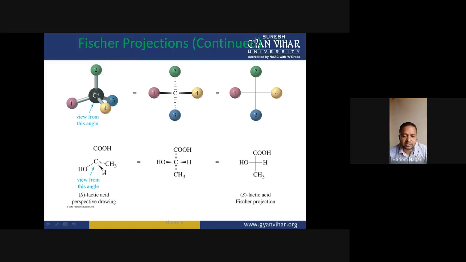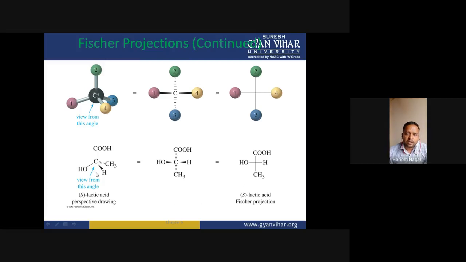If it is in front of the viewer, then whatever configuration is assigned would be fictitious, and its opposite configuration would be the actual configuration. So the R configuration would be fictitious, and the opposite, the S configuration, would be the actual configuration of that compound. So this is lactic acid, and it has S configuration.